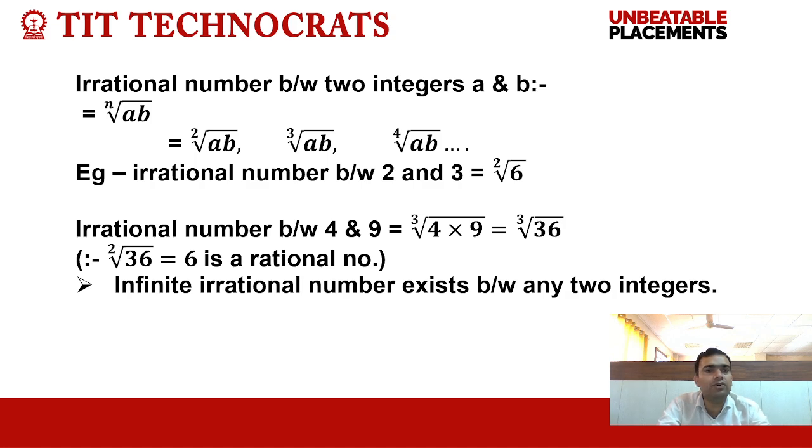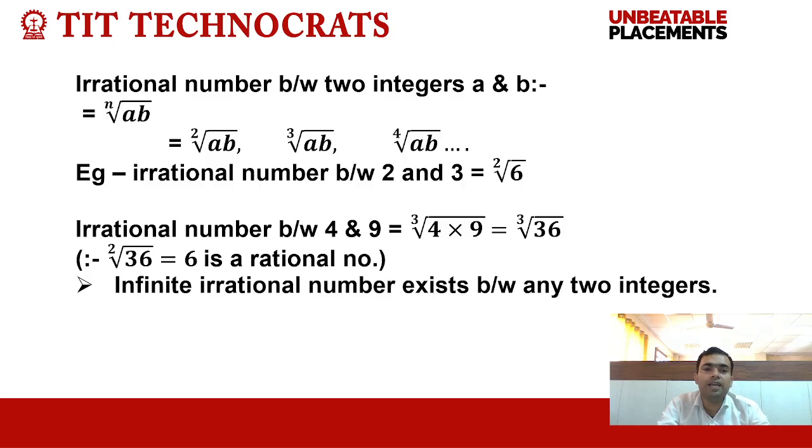be nth root of a into b, that is a square root of ab, or it may be cubic root of ab, or it may be fourth root of ab. So we can say an irrational number between 2 and 3 will be square root of 2 into 3, that is root 6. Irrational number between 4 and 9 will be cubic root of 4 into 9, that is cubic root of 36, because square root of 36 is 6, that is a rational number, not an irrational number.